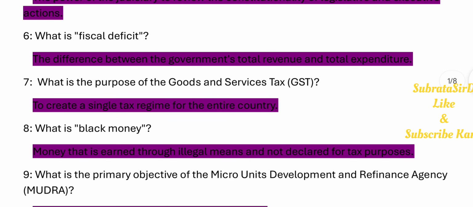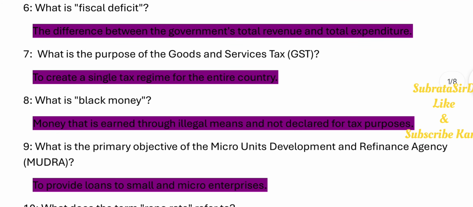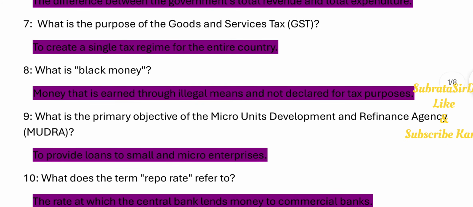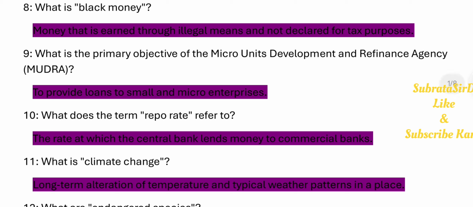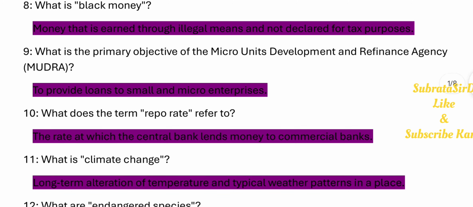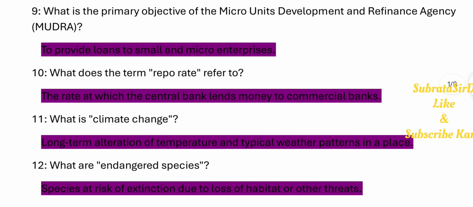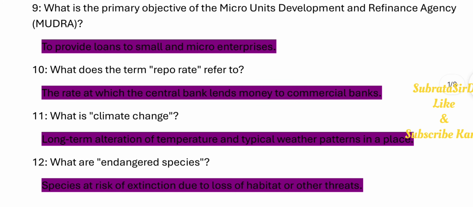7. What is the purpose of the Goods and Services Tax, GST? To create a single tax regime for the entire country. 8. What is black money? Money that is earned through illegal means and not declared for tax purposes. 9. What is the primary objective of the Micro Units Development and Refinance Agency, MUDRA? To provide loans to small and micro enterprises. 10. What does the term repo rate refer to? The rate at which the central bank lends money to commercial banks.